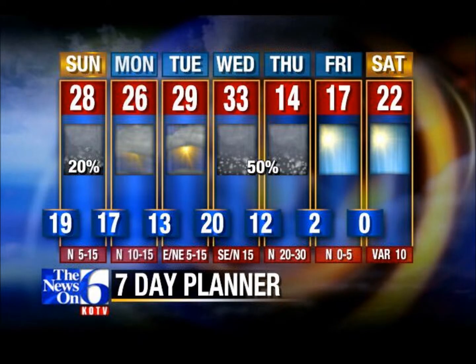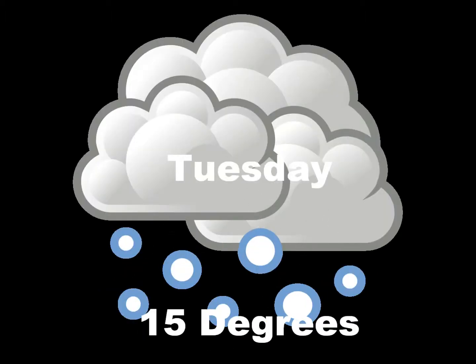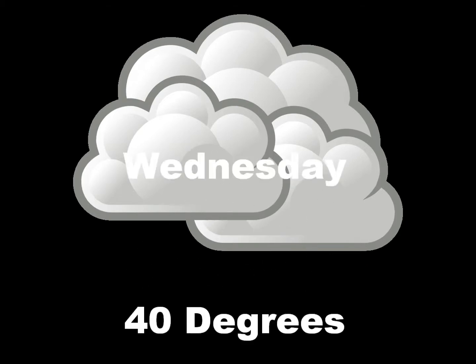Here's your 7-day forecast. Grab your umbrellas. Monday's going to be rainy and 35 degrees. You better bundle up. Tuesday's going to be snowy and 15 degrees. Wednesday's going to be cloudy and 40 degrees with 20% chance of precipitation. Thursday's going to be hot and sunny at 50 degrees.